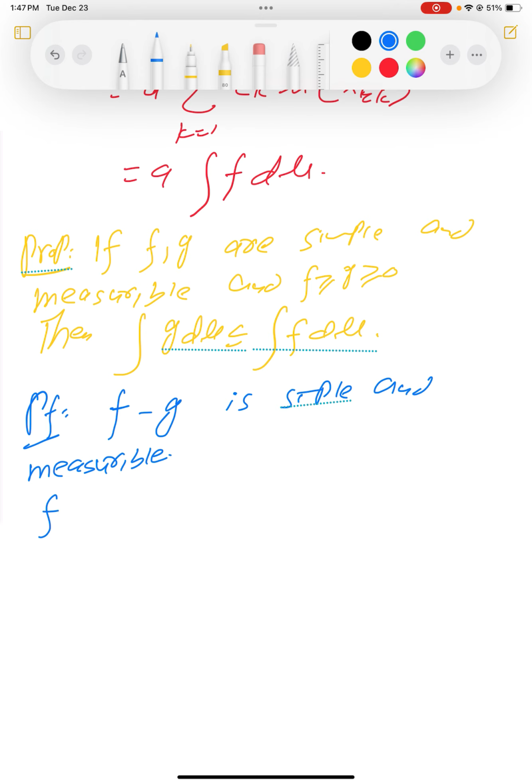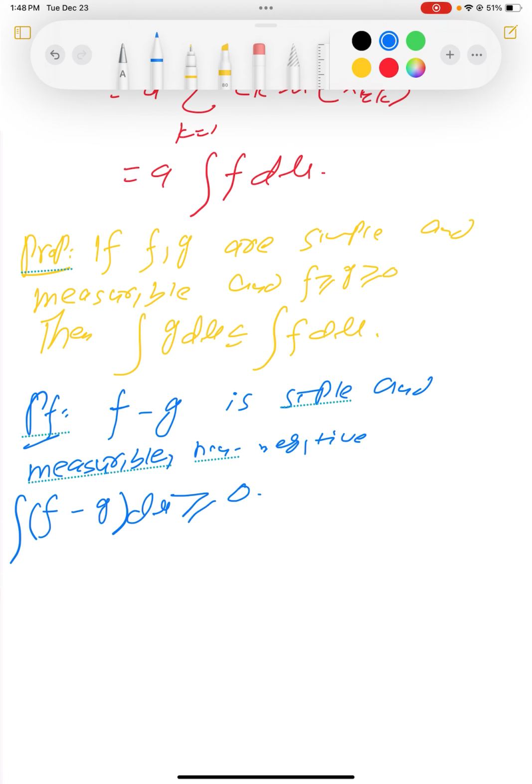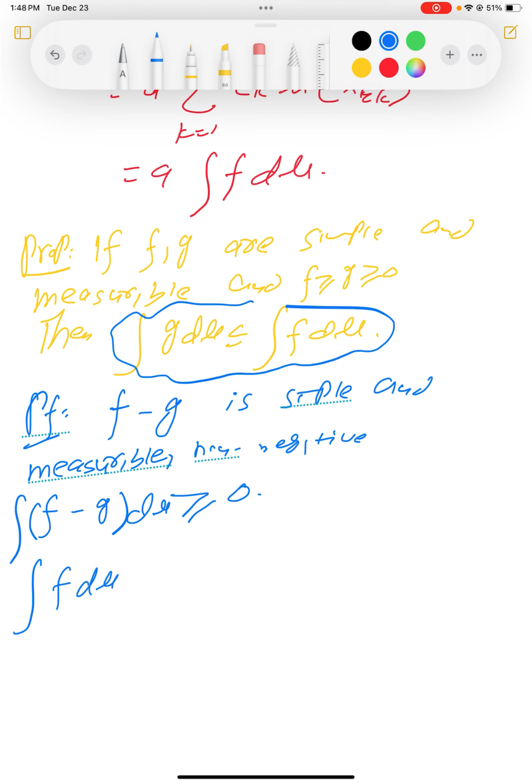And also, what do you think about f minus g, if we have non-negative functions? The integral of f minus g d mu is always greater than or equal to 0. Now we need to show that this inequality holds. So what do you think about the integral of f d mu? How can I rewrite it? I can rewrite this as the integral of f minus g plus g, d mu.